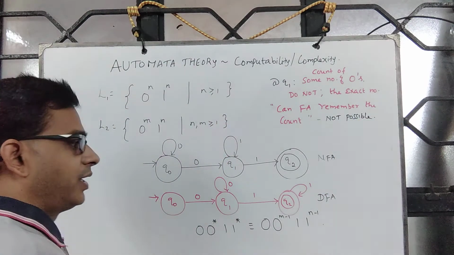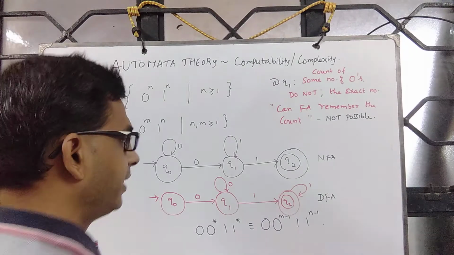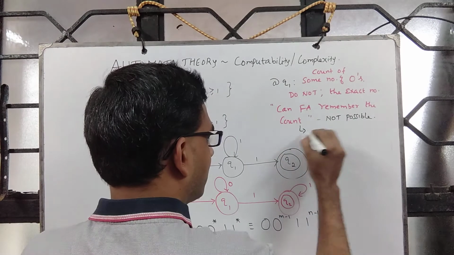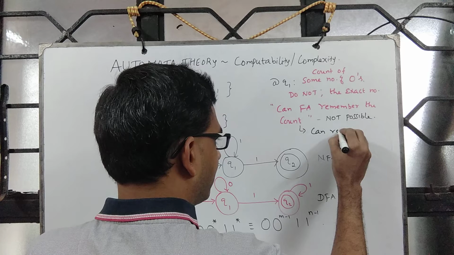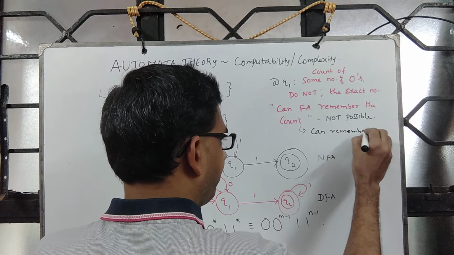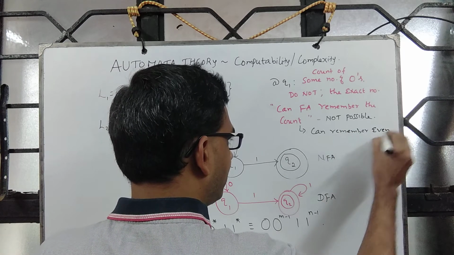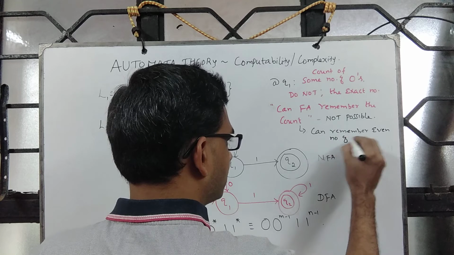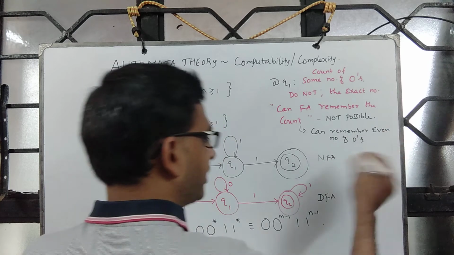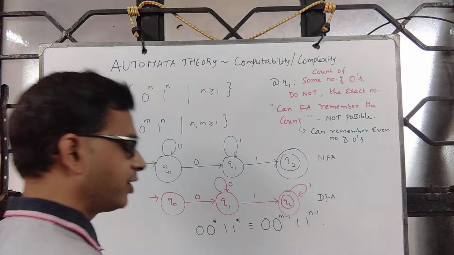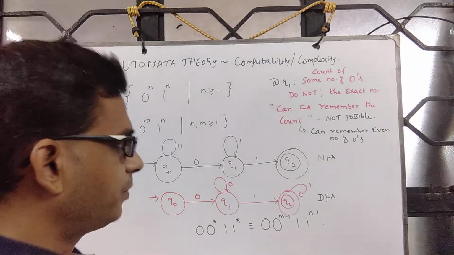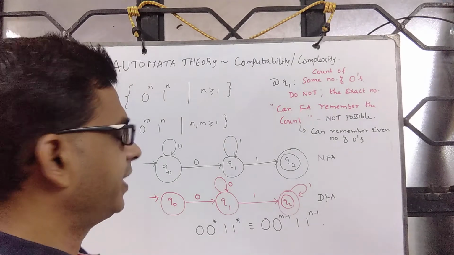However, it can remember an even number of zeros, or similarly an odd number of zeros, an even number of ones, whether the number of zeros read is a multiple of 3, and things like that.